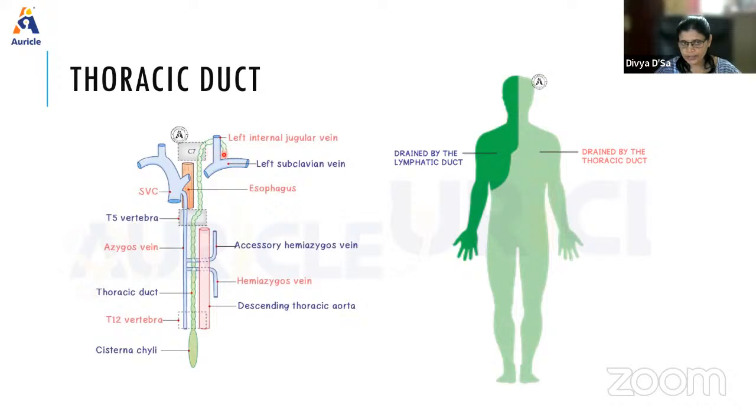At this termination, it is guarded by a pair of valves which will prevent the regurgitation of blood into the duct, so that blood doesn't enter the duct. So what are its relations?